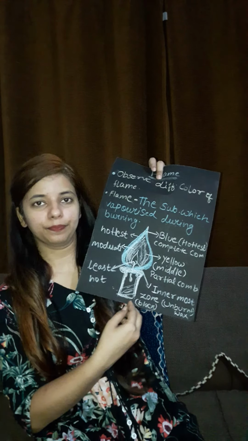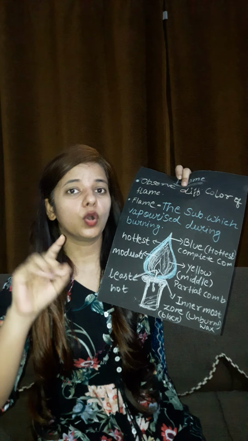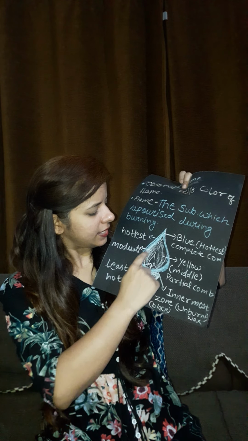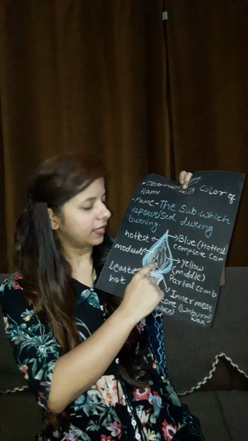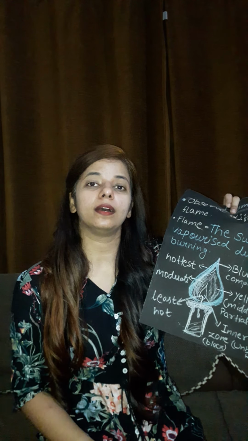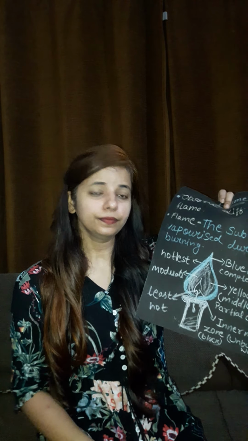What is the property of the different layers of the flame? Let me explain to you. The diagram of the flame will be somewhat like this. There are three layers of a particular flame: one is the outermost layer, then the second, middle layer, and the innermost layer. So there are three layers present inside any particular flame.